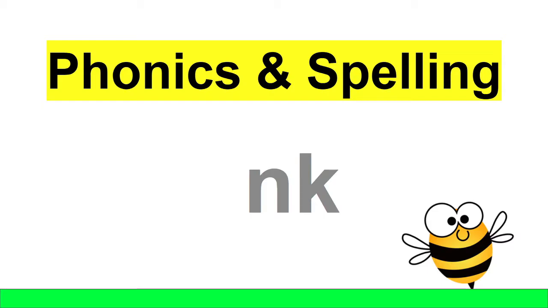Let's take a look at some of the different ways we can use UNK or NK. We could add an A, and that would make the sound ANK. Or we could add an I, INK. Or an O would say ONK. Adding a U to the beginning would make the sound UNK. ANK, INK, ONK, and UNK. Let's take a closer look.